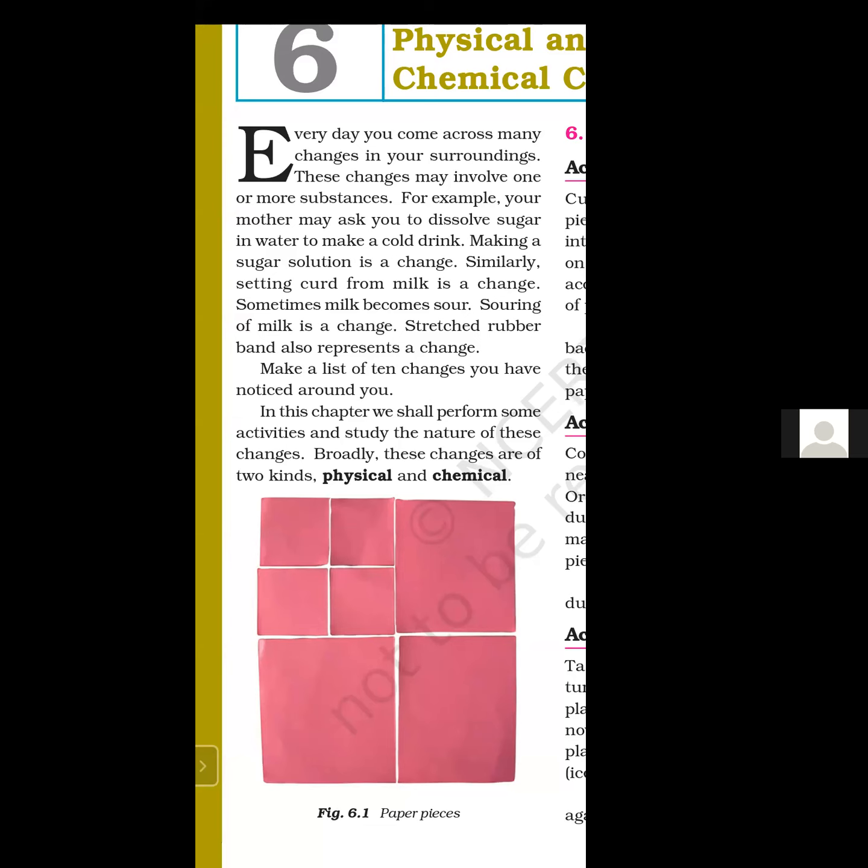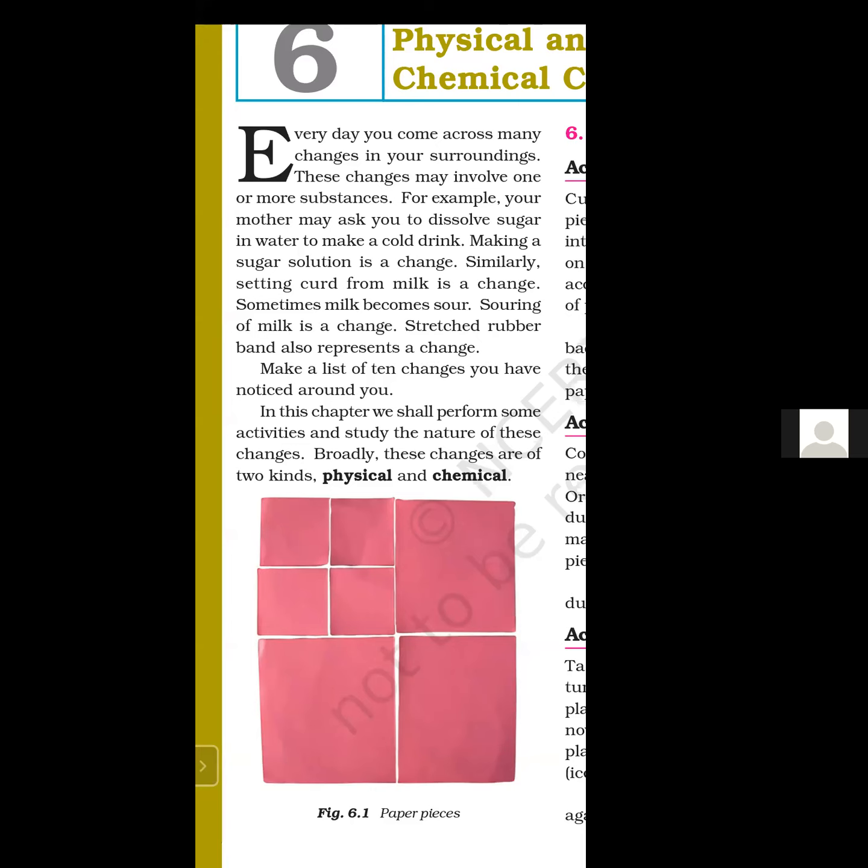So in your day-to-day life, you are observing many changes. Similarly, setting of curd from milk is a change. Milk has a different taste, curd has a different taste. So milk to curd is also a change.